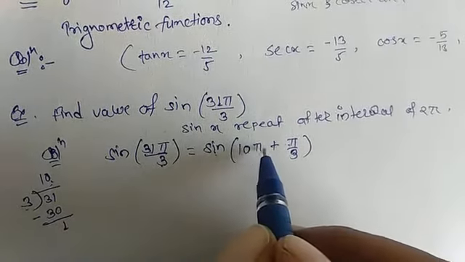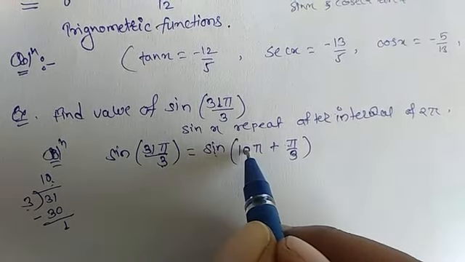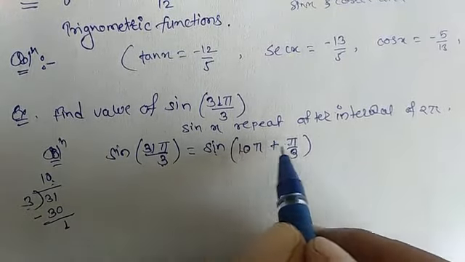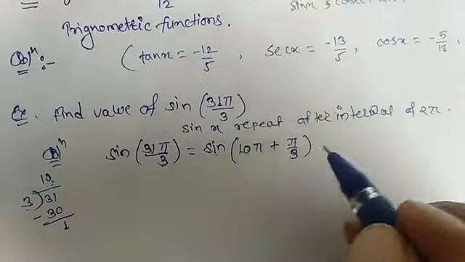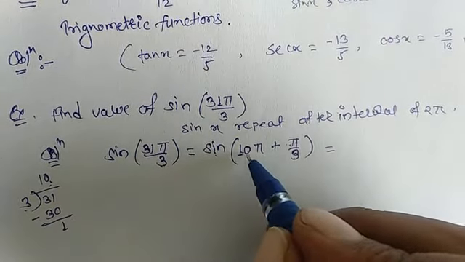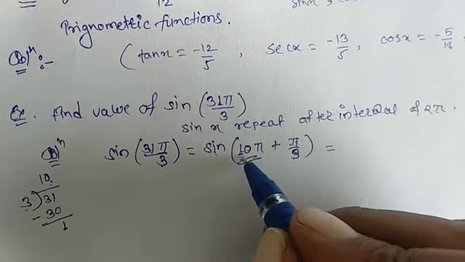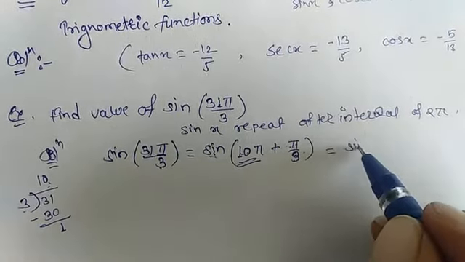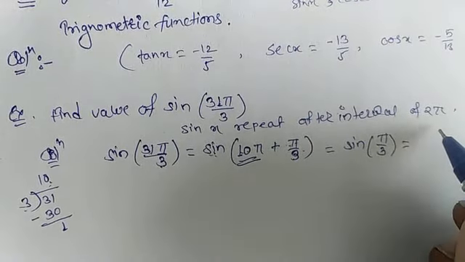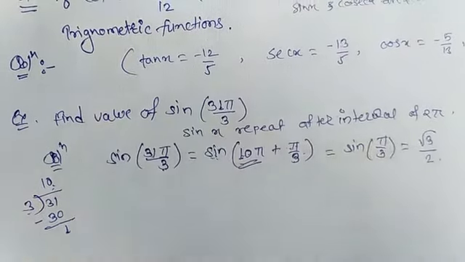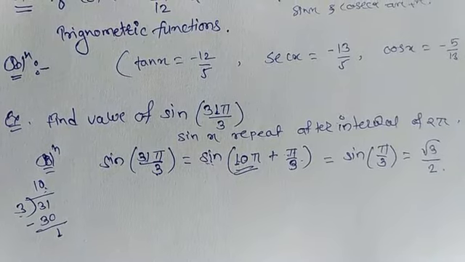If you take the LCM, 3 into 10 is 30, plus 1 is 31 pi divided by 3. So this is our calculation, written in the form of twice pi repetition. That means we have to find the value of sine pi by 3 only, and the value of sine pi by 3 is root 3 upon 2.